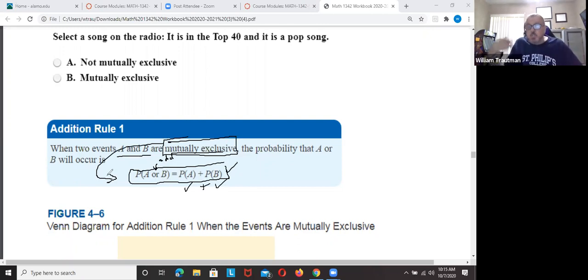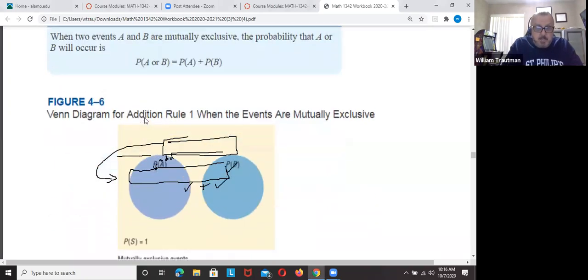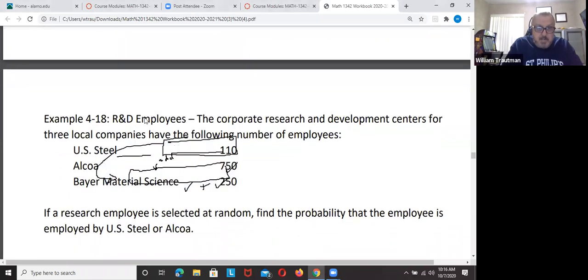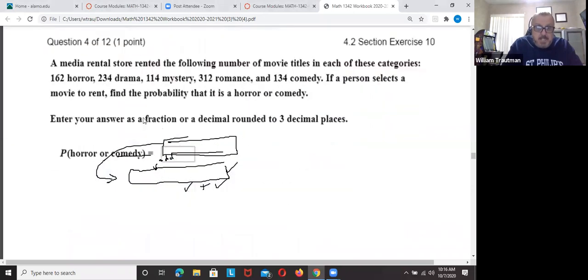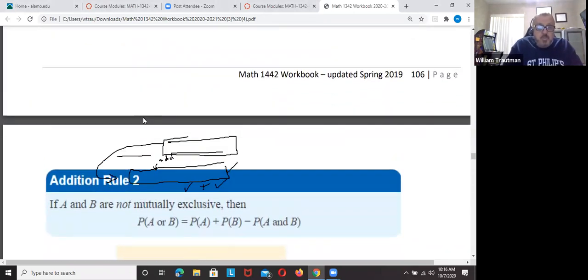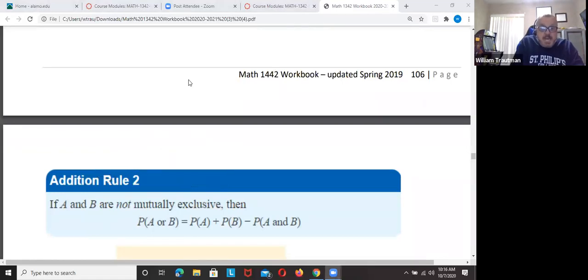I'm actually going to go to the other formula right now and show you something. I'm going to go all the way down here, and we're going to come back up. The formula we just saw was mutually exclusive. If it's not mutually exclusive, the probability of A or B is adding the P(A) and P(B), but subtracting P(A and B).